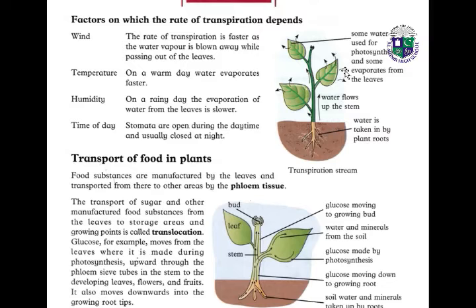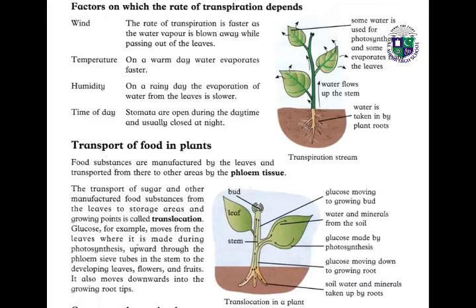Look here, we have the picture of the transpiration stream. Water is taken in by the plant root, water flows up in the stem, and some is used for photosynthesis and some evaporates from the leaves.